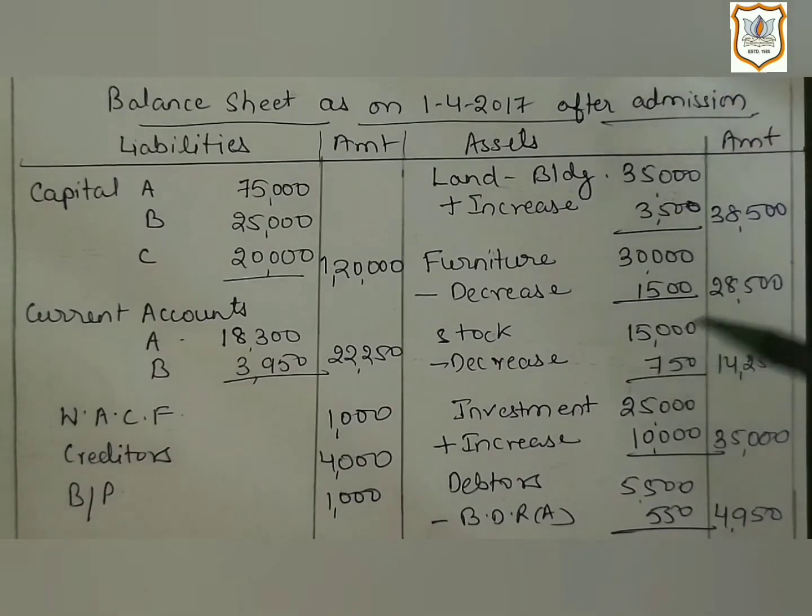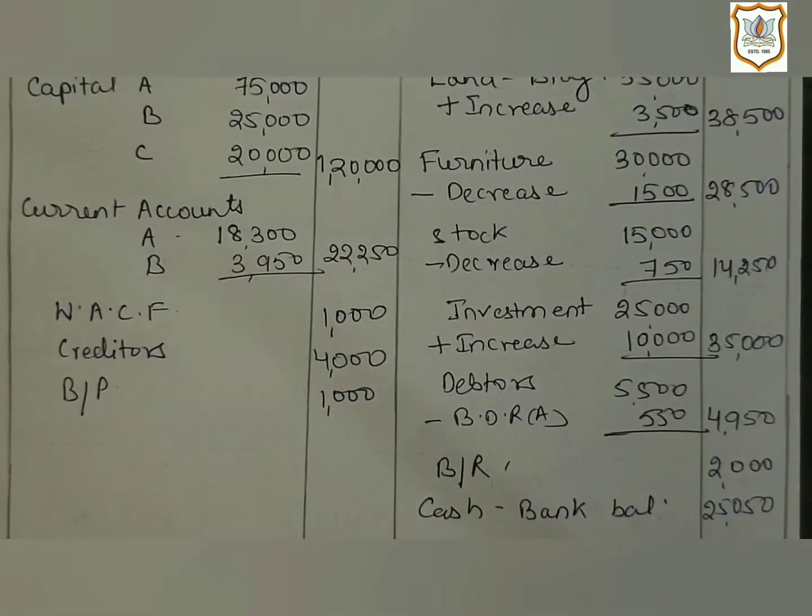Now, in the third point, the market value of investment is given and it is to be shown at the value of 35,000. So here in the balance sheet, in the outer column, we will record the revised market value 35,000, and in the old balance sheet, the value of investment is given at 25,000.